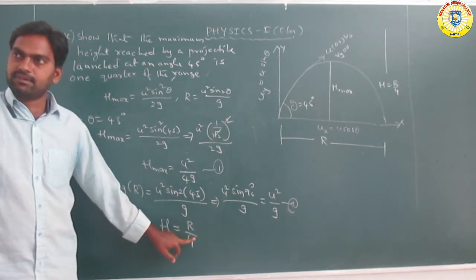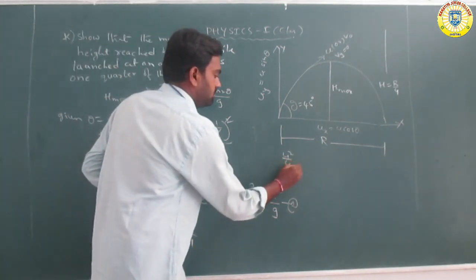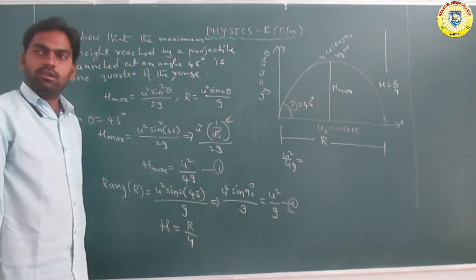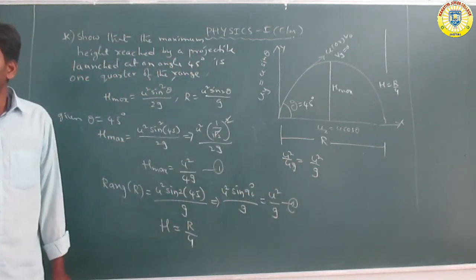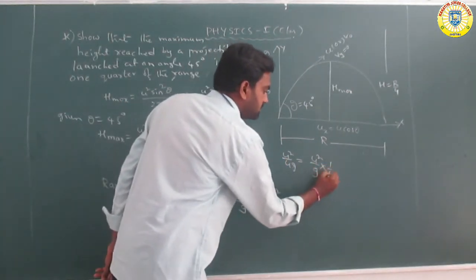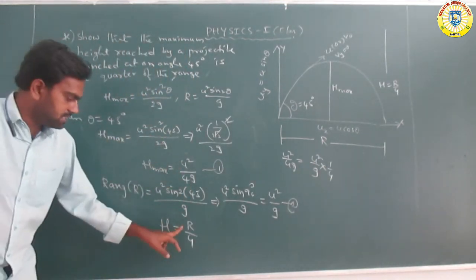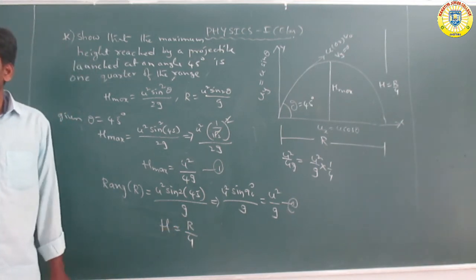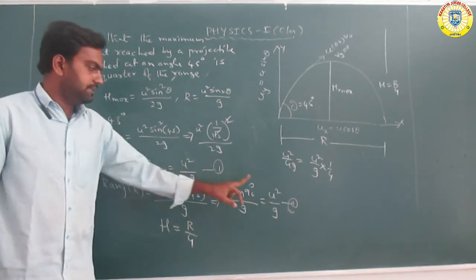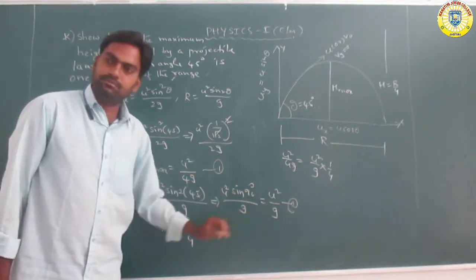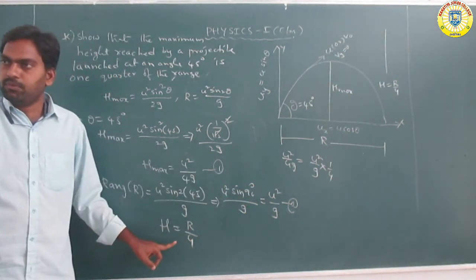Either condition is satisfied: h is u square by 4g, R is equal to u square by g, so the denominator changes. Multiplying R by 1 by 4 gives u square by 4g, that means R by 4. H is equal to R by 4. Compare the two: what is the difference? Here there is 1 by 4, here there isn't. Okay? And that means we can write h is equal to R by 4.